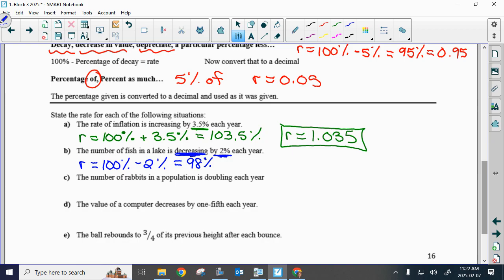We're thinking about the fish that are still here, or the fish that have been fished out. Does that make sense? So your common ratio here, what's 98% as a decimal? 0.98. So the tricky part moving forward with problem solving is going to be your growth or decay or of. The number of rabbits in a population will be doubling each year. What would your common ratio be if we're doubling each year? Times 2.